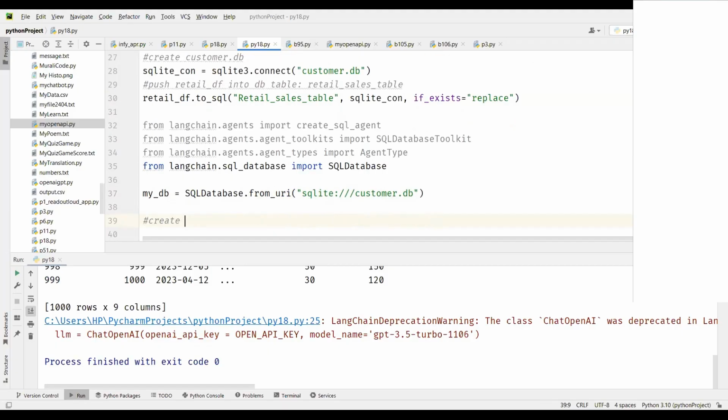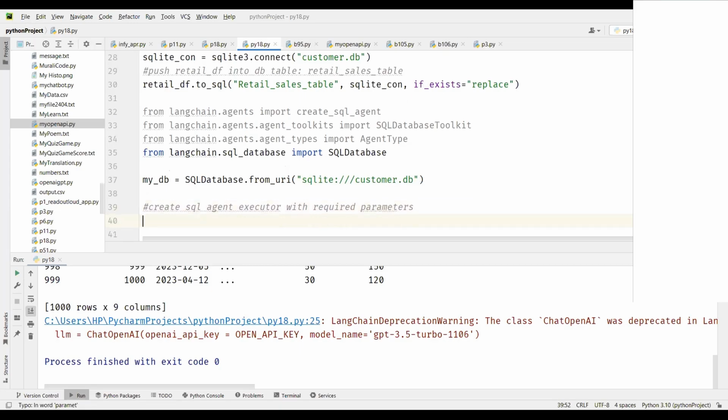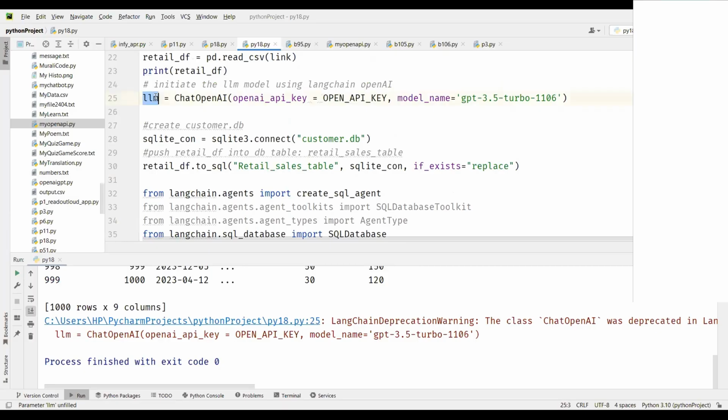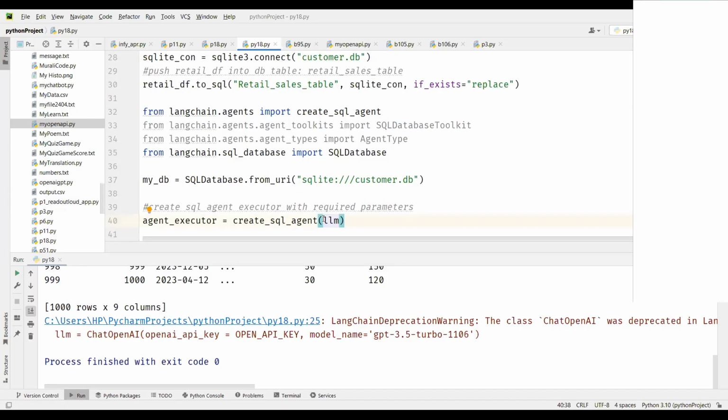Now, we will create the SQL agent, or the SQL agent executor, with the required parameters. Let's build this. agent_executor equal to create_sql_agent. And here we need parameters. We are going to connect to an LLM model, right? So it needs the LLM object. It needs the database name. So db equal to my_db, the database name, and then the agent type.